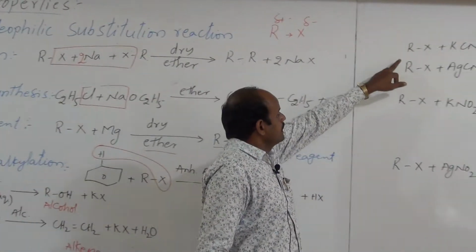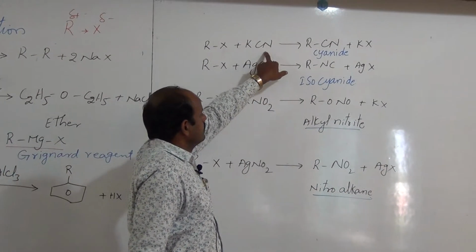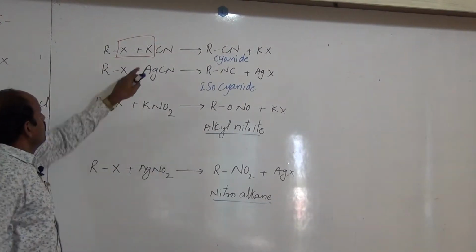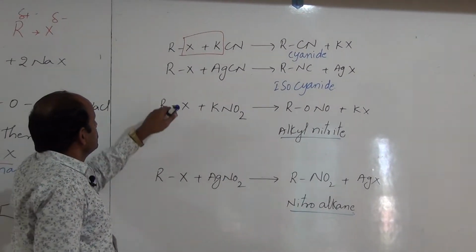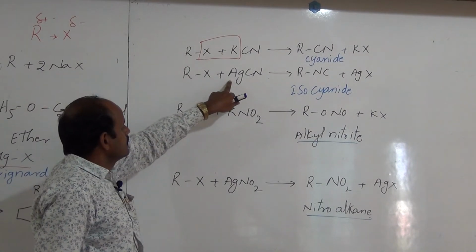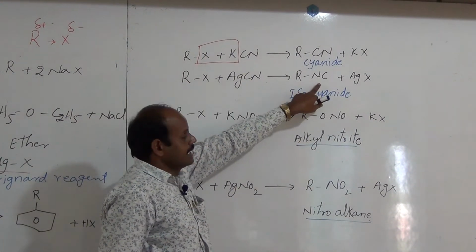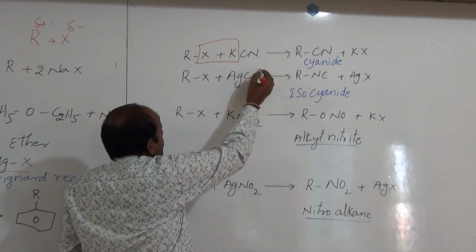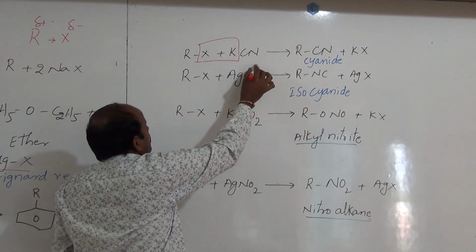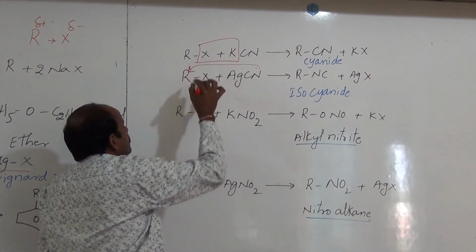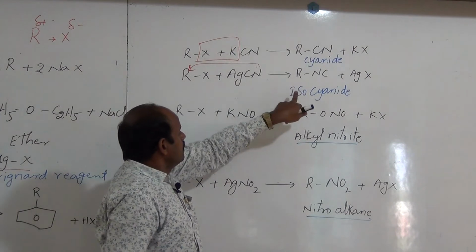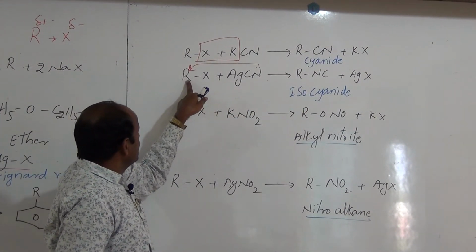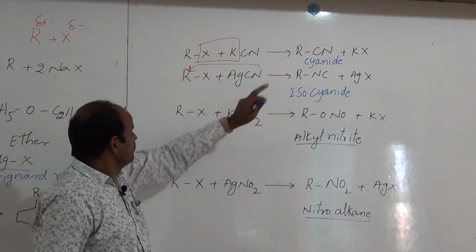Next one, when alkyl halide reacts with potassium cyanide, then we get alkyl cyanides only by the removal of potassium halide. Similarly, when alkyl halide reacts with silver cyanide, then we get isocyanides because a covalent bond is there, and the lone pair of electrons on nitrogen attacks this alkyl group. Thus we get alkyl isocyanide only. Here the bond is formed between the alkyl group and nitrogen only.